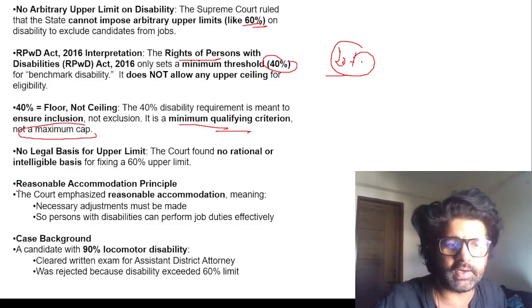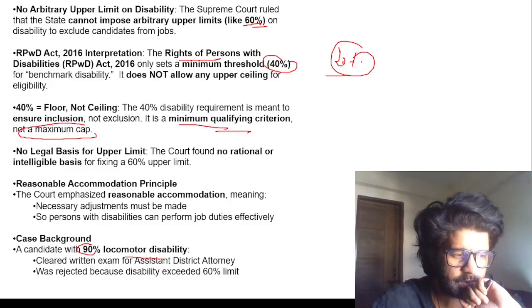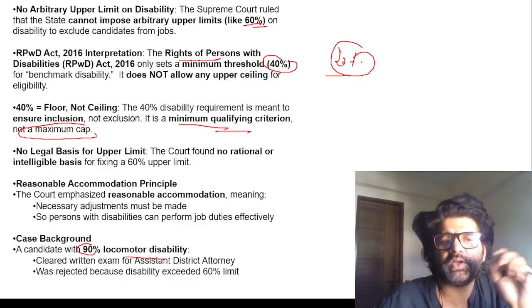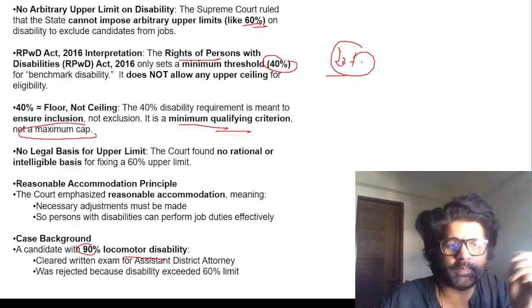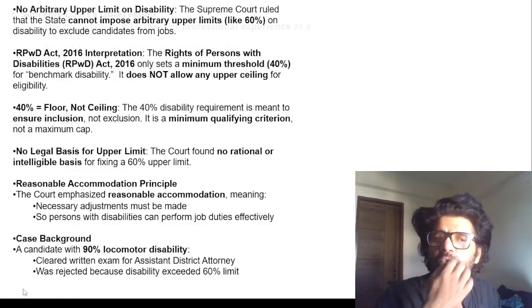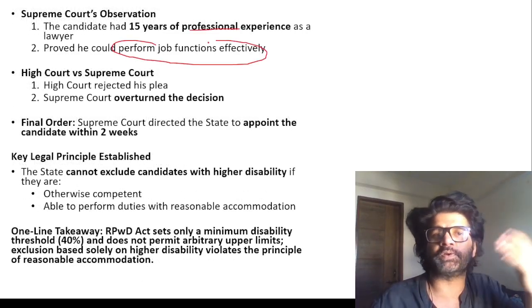What has happened is a candidate has 90% locomotor disability, but even with those disabilities, he cleared the exam for district attorney, and the state government rejected it. They said no, the upper limit is 60%, you are just beyond that upper limit, 90% is just too much. The court is saying that no, if he is able enough, and he has shown it earlier, he has 15 years of professional experience, he could perform job functions effectively.